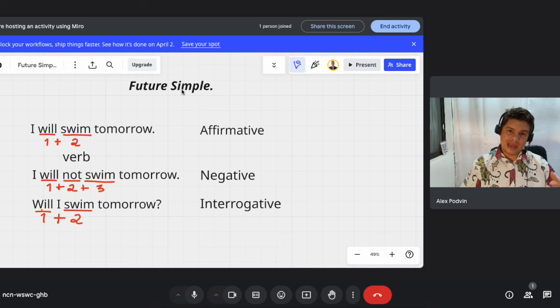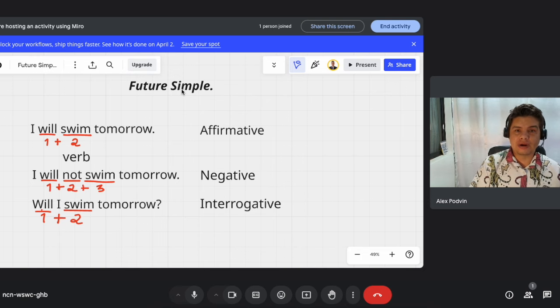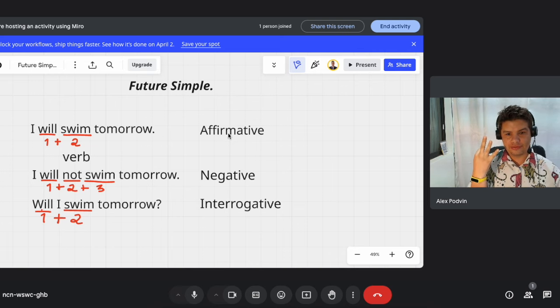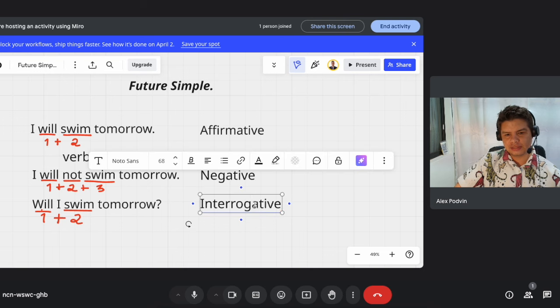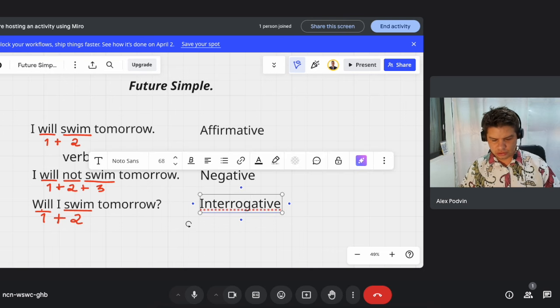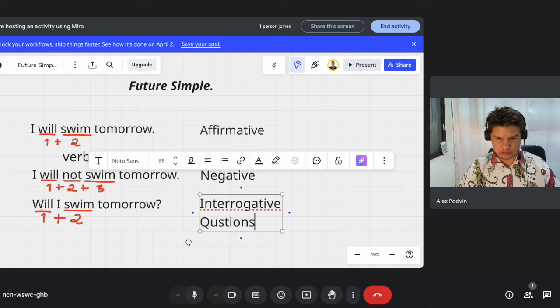As with every grammar tense, we have three types of sentences. We have the affirmative sentences, the negative sentences, as well as the interrogative, also known as questions.